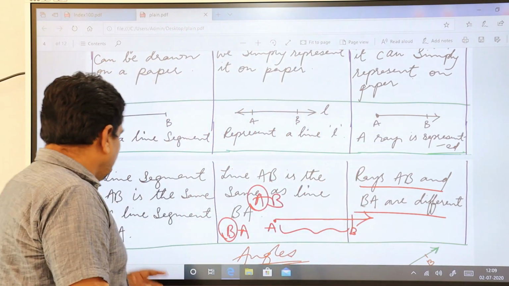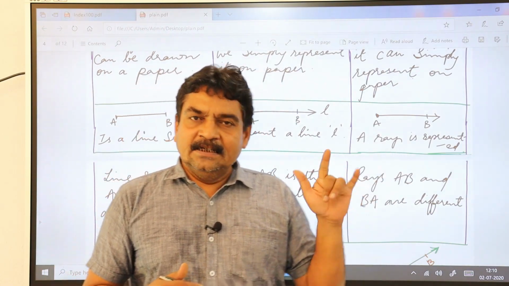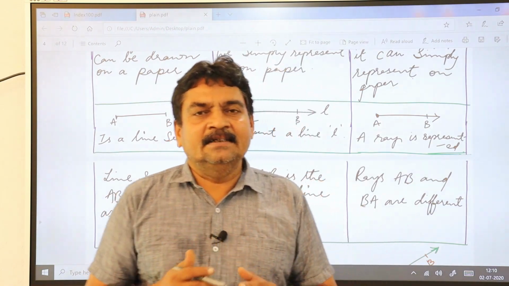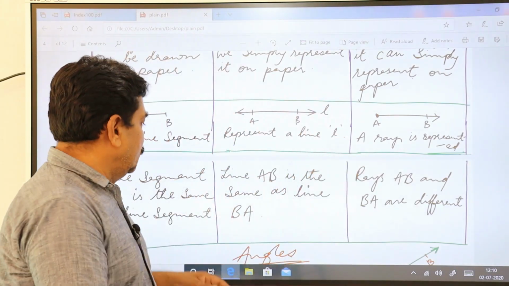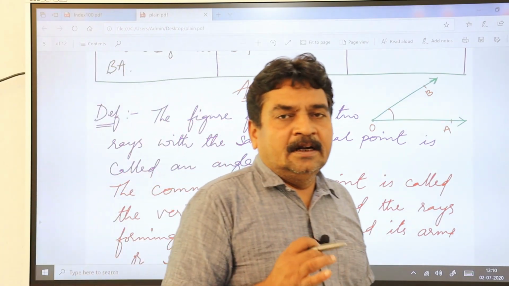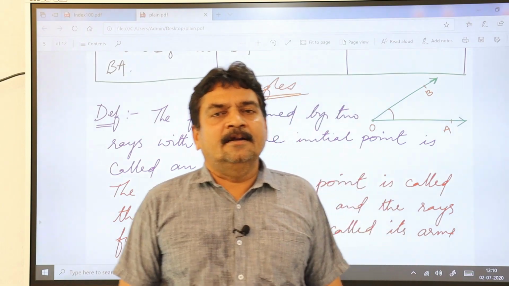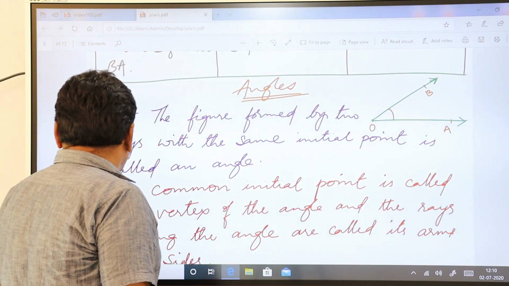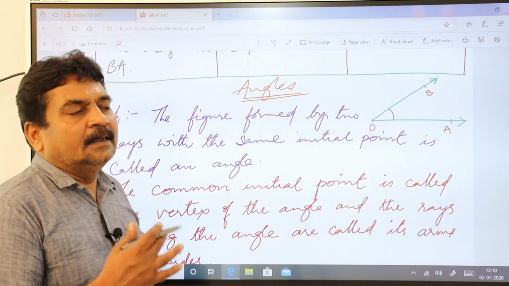Remember this. Hope you have understood the difference between point, line, line segment and ray, and the dissimilarities or similarities among them, which have already been taught here. Let's go to the next topic. You call it angles. This is very important, and this gives you the opening of your next chapter, which we are going to start now. Before starting your chapter, let us study some basics of angles.